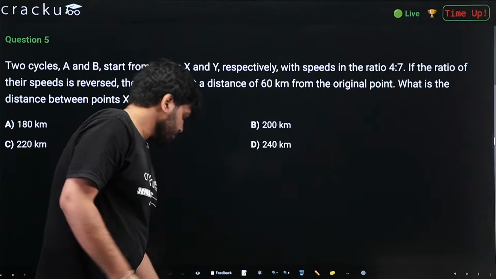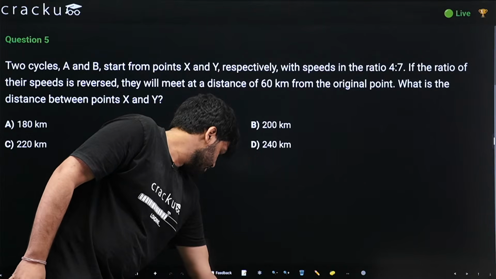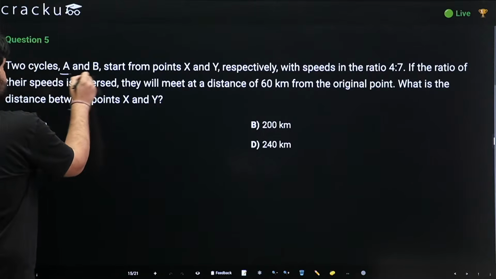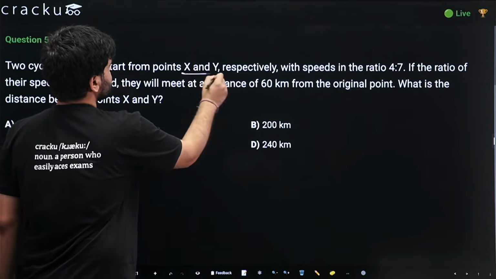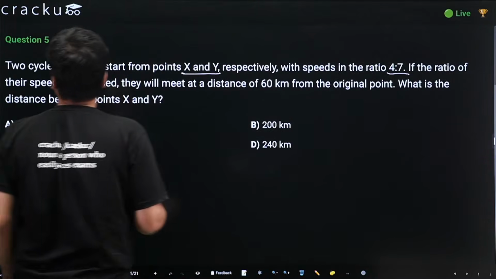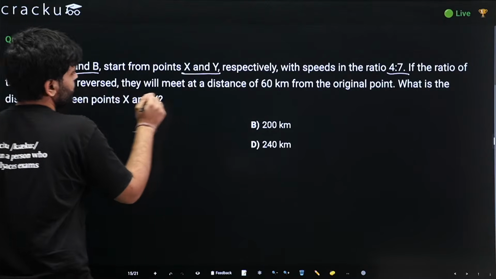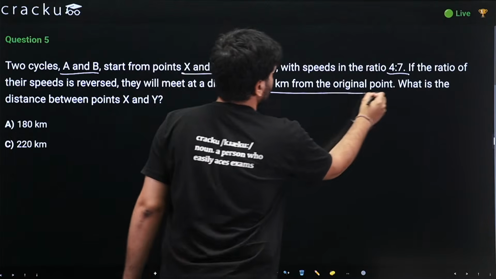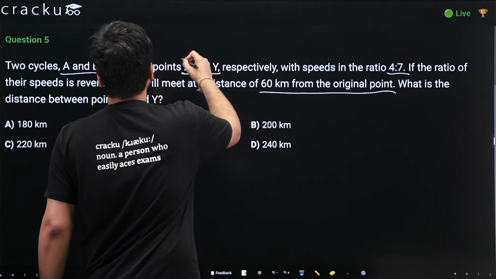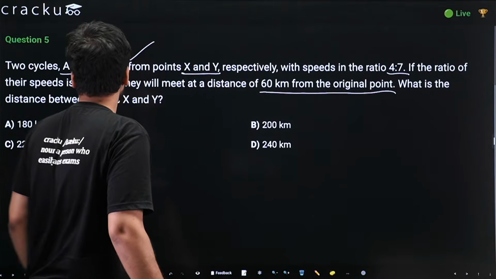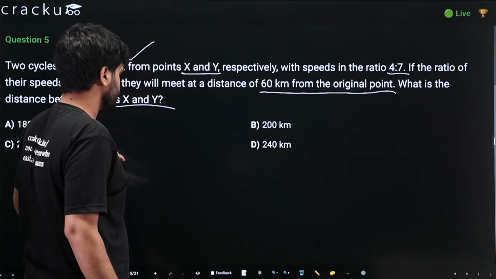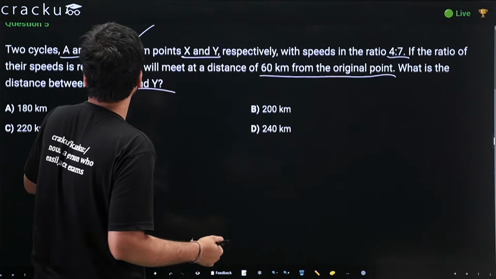Time is up, guys. So let's try to solve this question. We are given that there are two cycles A and B starting from points X and Y with speeds in the ratio 4:7. If the ratio of their speeds is reversed, they will meet at a distance of 60 km from the original point. Original here means the point at which they met in the first situation. They are asked what is the distance between points X and Y. So let us draw both the scenarios.